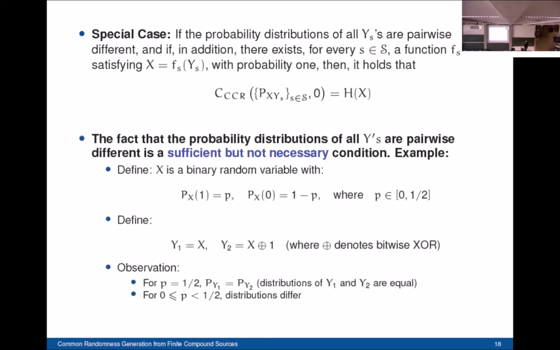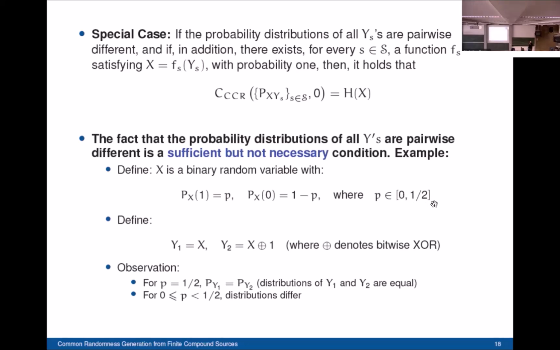However, it is important to note that this assumption of distinct probability distributions of the generic variables at terminal B is only a sufficient but not a necessary condition. To see this, we're going to provide this example of binary random variables. We have here X, a Bernoulli random variable with parameter P, where P is between 0 and 1/2.